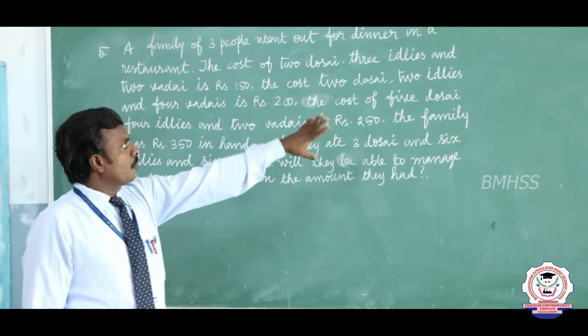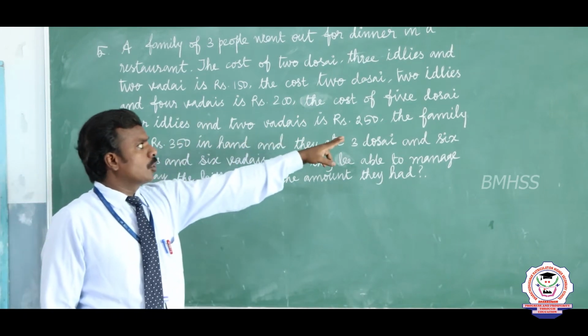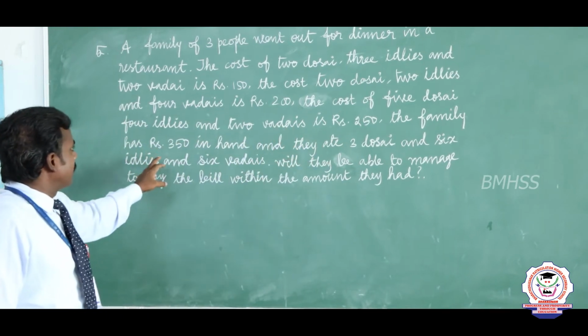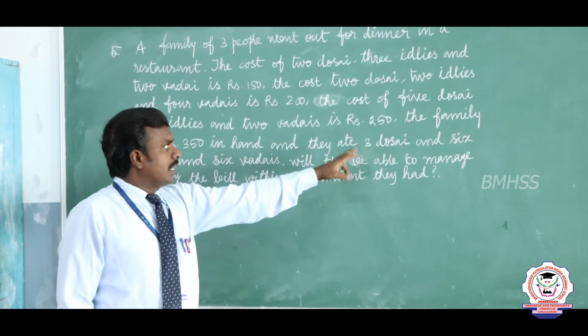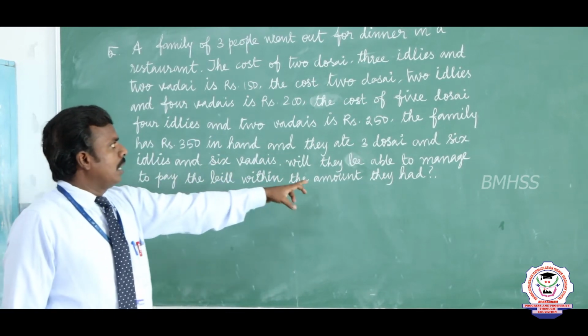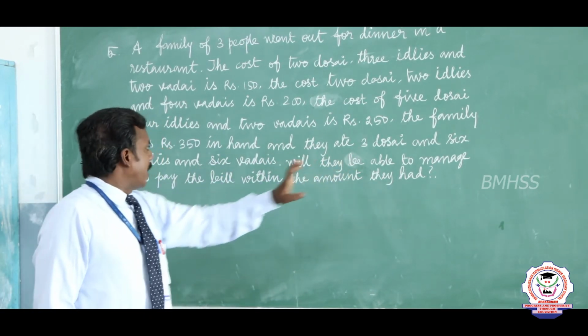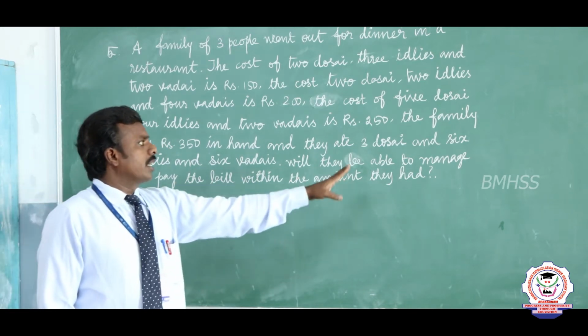The cost of 5 dosai, 4 idlis and 2 vadais is rupees 250. The family has 350 in hand and they ate 3 dosai, 6 idlis and 6 vadais. Will they be able to manage to pay the bill within the amount they had?